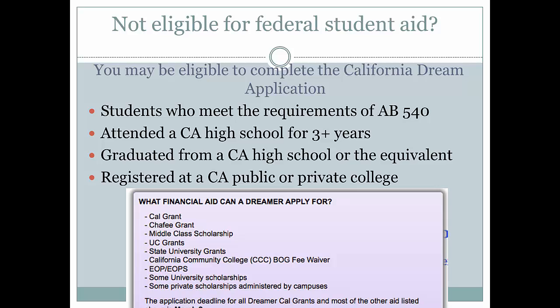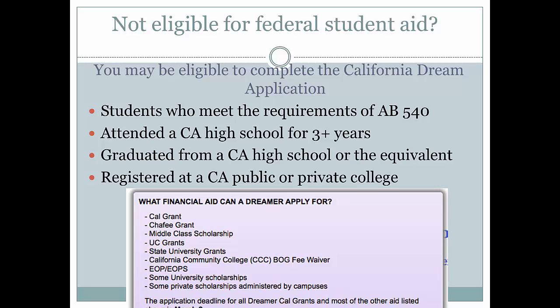The California DREAM Act application is the financial aid application for AB 540 eligible students who have attended a California high school for 3 or more years, who have graduated from a California high school or the equivalent prior to the start of the college term, and who are registered at a California public or private college through an affidavit stating that they have filed an application to legalize their immigration status or will do so as soon as possible.